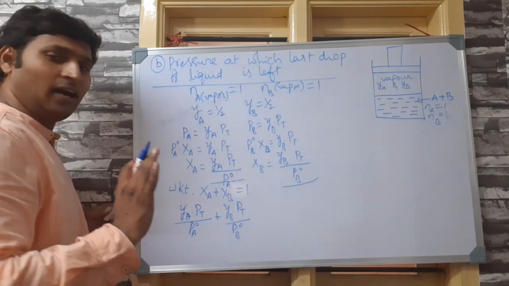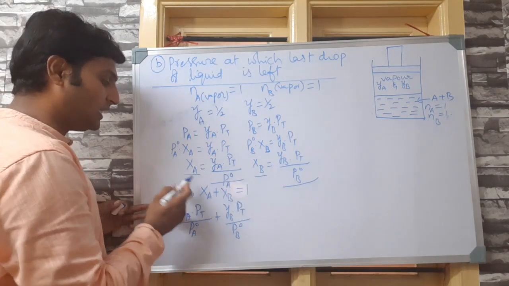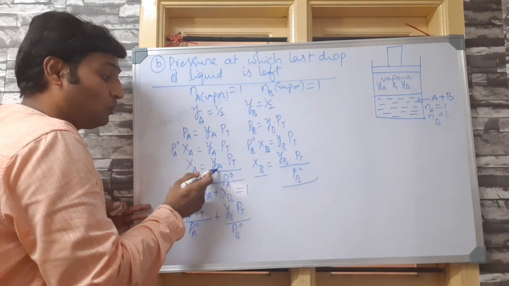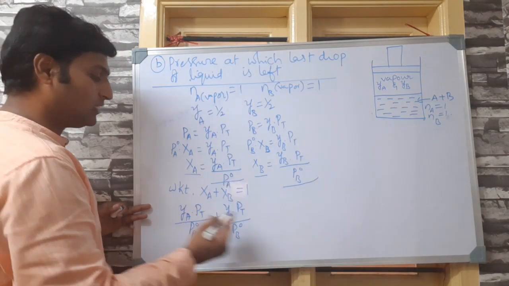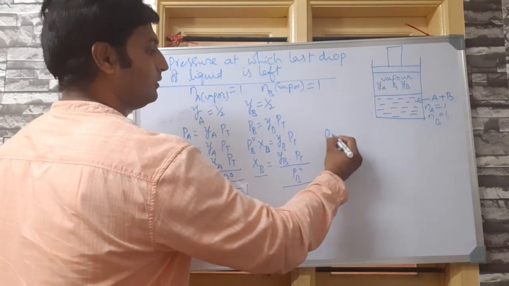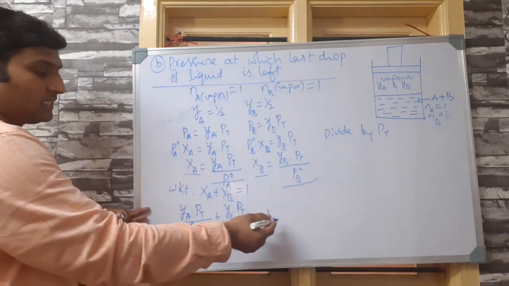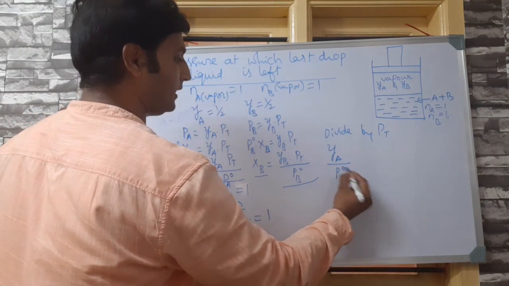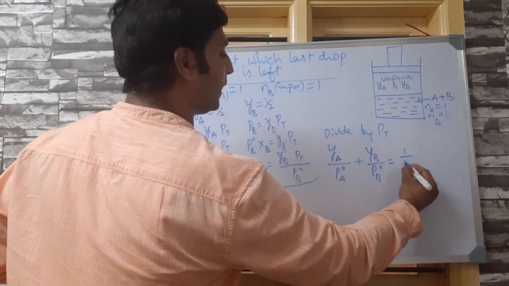Please understand, by combining Raoult's law and Dalton's law, I arrived at expressions for XA and XB, that is mole fractions of liquids in liquid phase with respect to total pressure as well as mole fractions in vapor phase. Please understand that. Now since XA plus XB is equal to 1, I am adding these two expressions and equating to 1. Now divide by PT, divide the whole expression by PT. Then here PT gets cancelled and becomes 1 by PT. So YA by PA naught plus YB by PB naught is equal to 1 by PT.